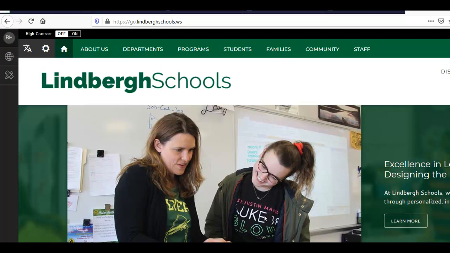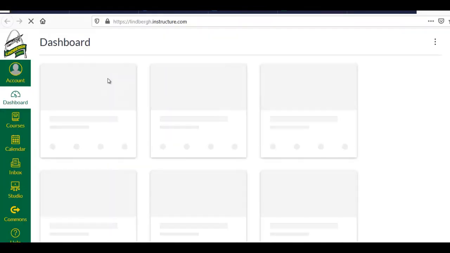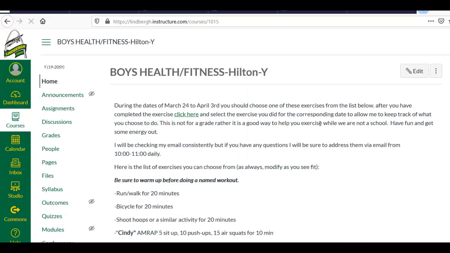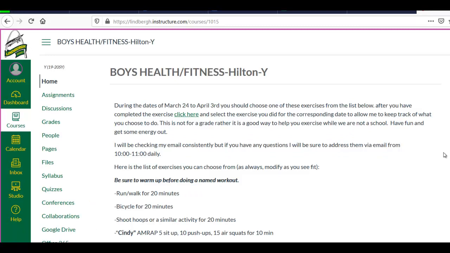So to get there, and I know you guys probably know how to do this, but just to make sure, we're going to go to Canvas. Mine's obviously going to look different because I have more classes. You're going to go to the Boys Health and Fitness. You may say LEAP if you're LEAP, whatever course you were using to access during the health unit. Click on this, and I'm going to switch it to student view, and this is what you're going to see.